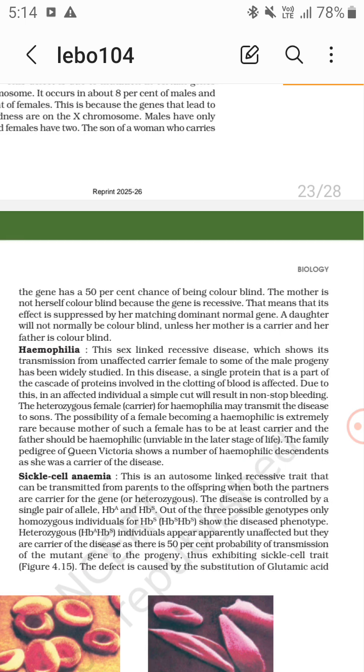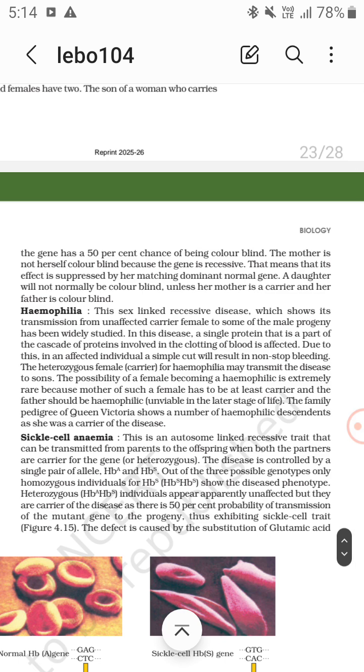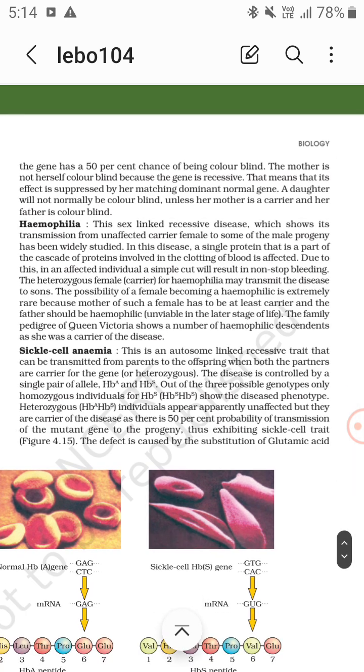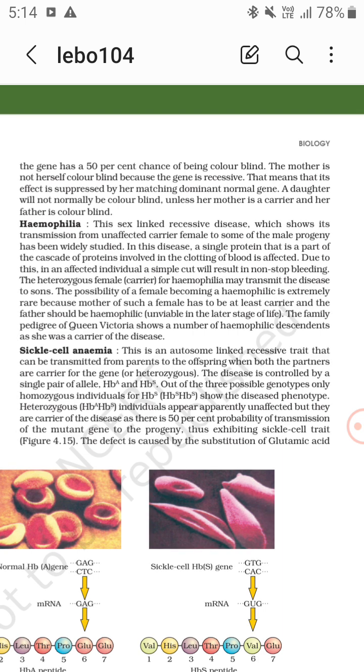Now the family pedigree of Queen Victoria shows a number of hemophilic descendants, and she was a carrier of this disease. Now sickle cell anemia, it is an autosome-linked recessive trait that can be transmitted from parents to the offspring when both the parents are carriers for the gene, or heterozygous.